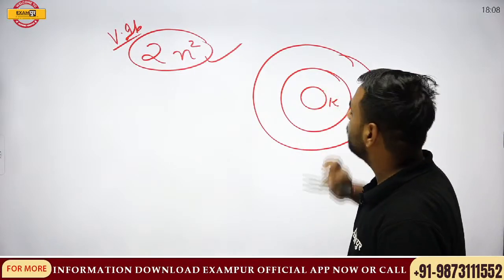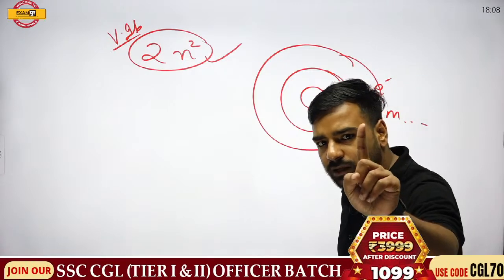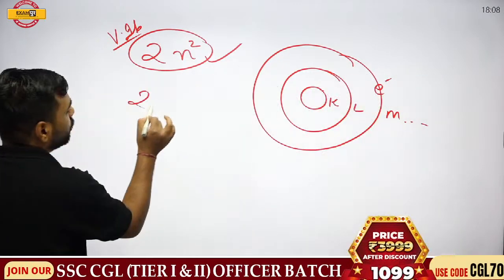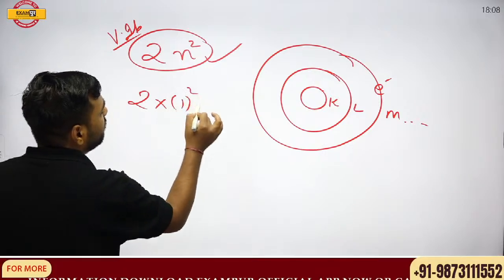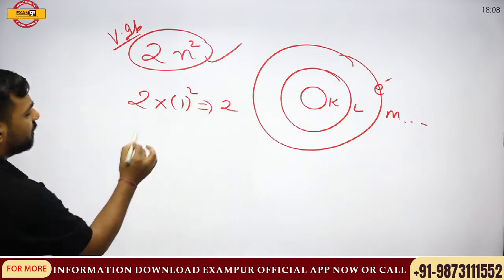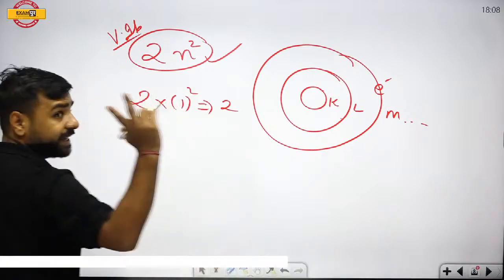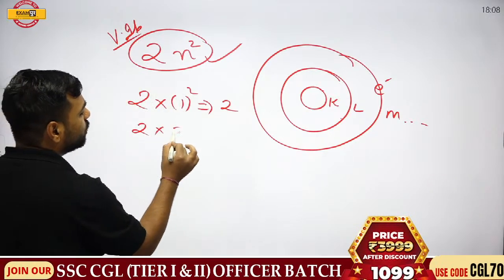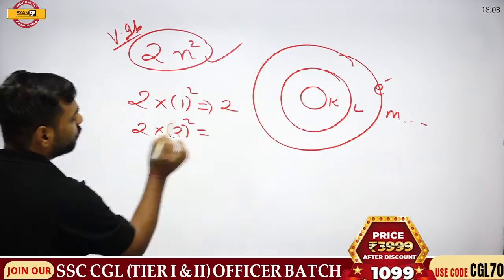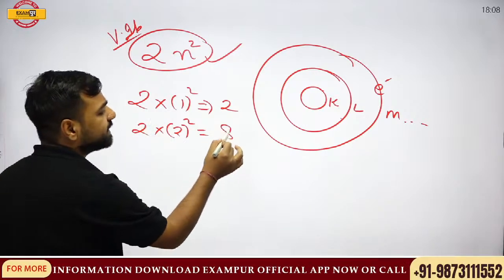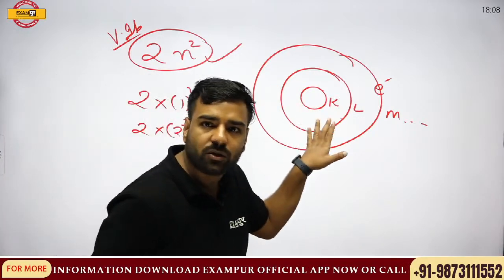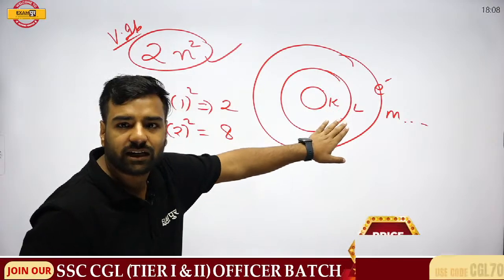Now, since we are talking about the first shell, the innermost shell, number 1, let's put in the formula. 2 into 1 square will give you what? 2, right? If I talk about the second shell, that is L, 2 into 2 square, it is what? 2 into 4, that is 8. That is, in the innermost shell, we can have 2 electrons and then we can have 8 electrons, right?